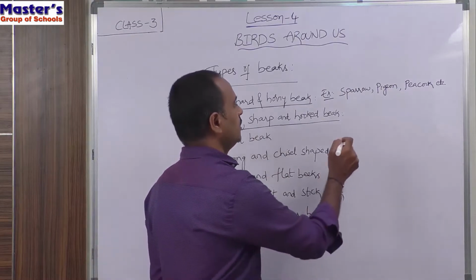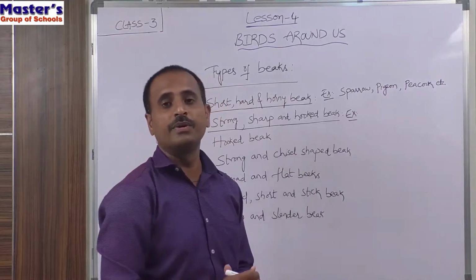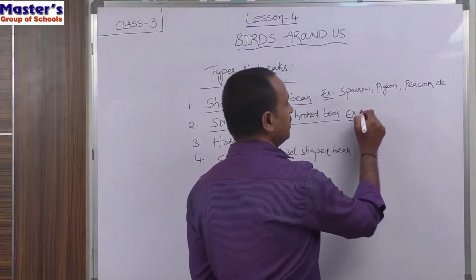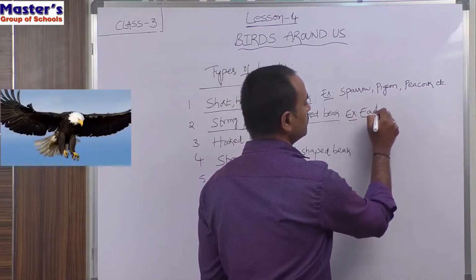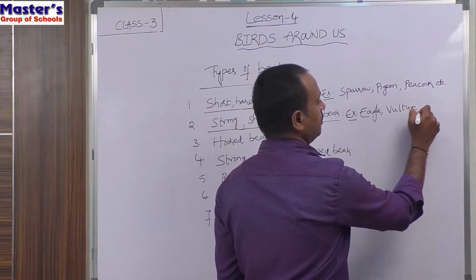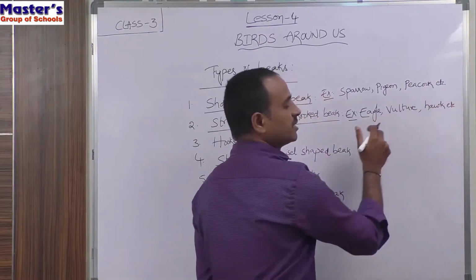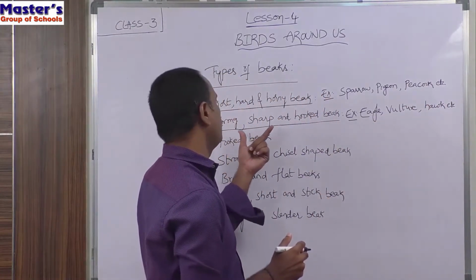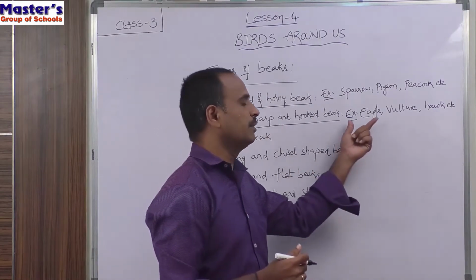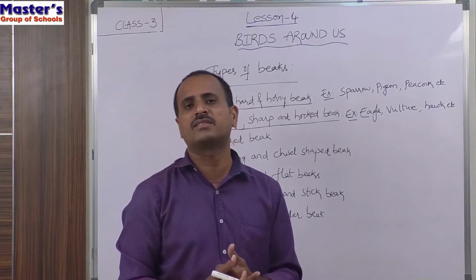The examples for the birds having this type of beak are eagle, vulture, hawk, etc. These are the prey birds, that means they will eat the flesh of other animals and small insects.